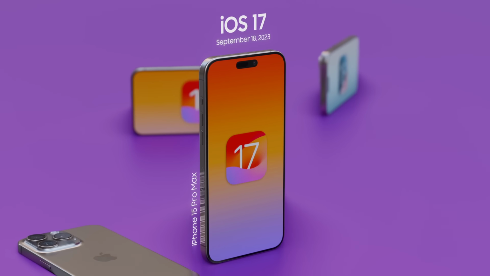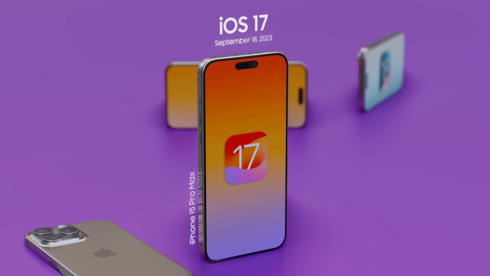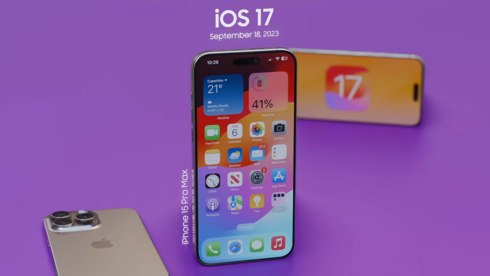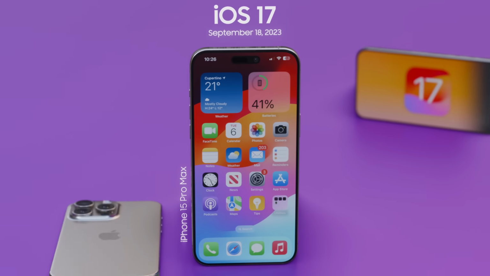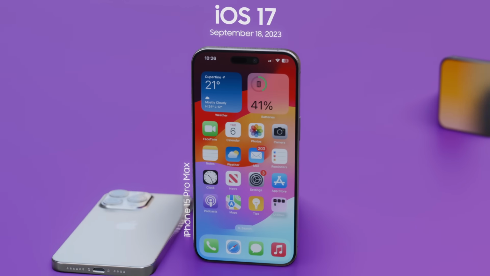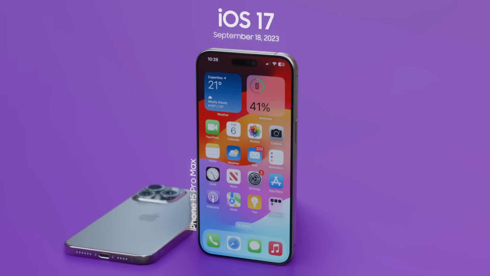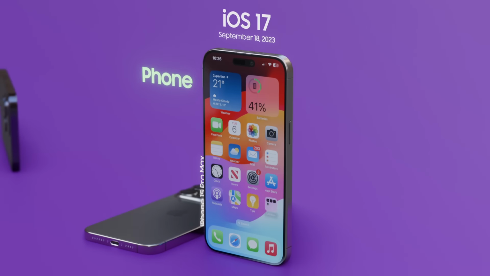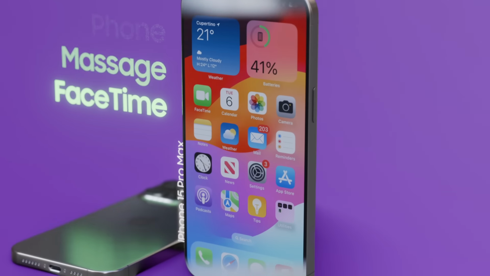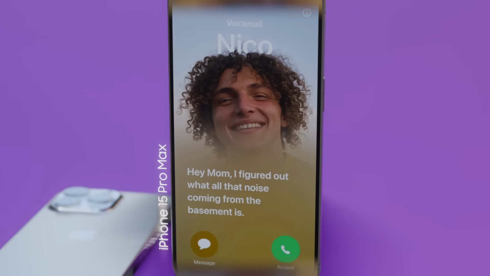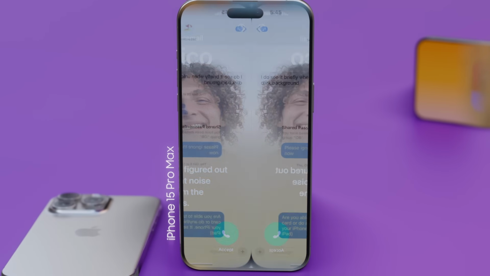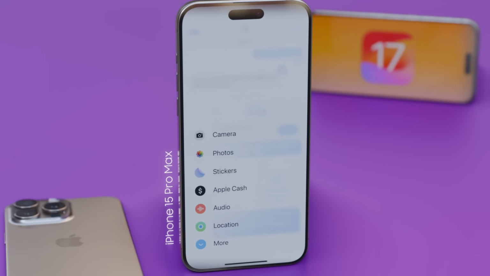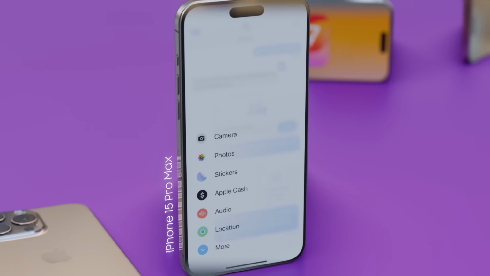Apple's iOS 17 officially launched on September 18, 2023. This update introduced a fresh, expressive design and powerful Apple Intelligence features that make everyday tasks easier and more personal. Among its standout improvements are revamped Phone, Messages, and FaceTime apps, featuring Live Voicemail, audio and video messages, and a redesigned Messages app with a new keyboard drawer for quick access to camera, photos, stickers, and more.